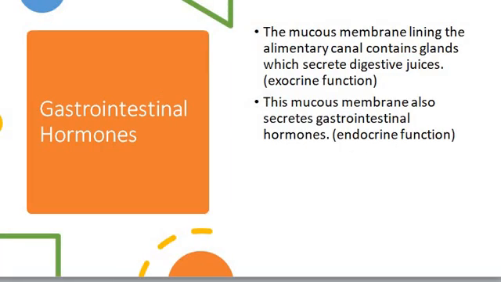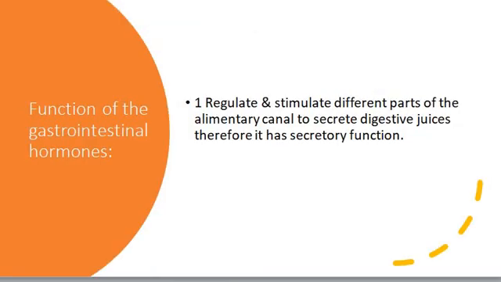Gastrointestinal hormones are hormones that are important for regulation of digestion inside the body. They are important for the alimentary canal, regulating the digestive system and the digestive juices that regulate the digestion of food.